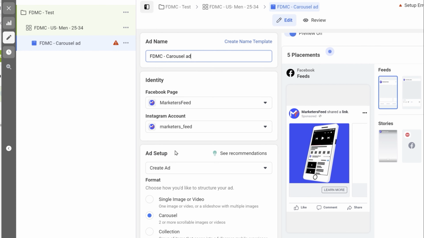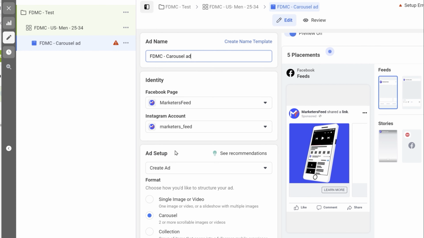I'll click on expand and show you how it looks. If you select the mobile news feed, you'll get a preview, and also on the desktop news feed. In the carousel ad, you'll have multiple images tagged together. I haven't yet selected multiple images, and each image will have a call to action, which is customizable. Similarly, you have a collection as well. Primarily, you'll be focusing more on the single image or the video ad because these give the best return. Carousel ads are good for e-commerce related brands because if you're selling a product or a service, or you can also showcase your testimonials, you can also show some social proof using carousel ads as well.